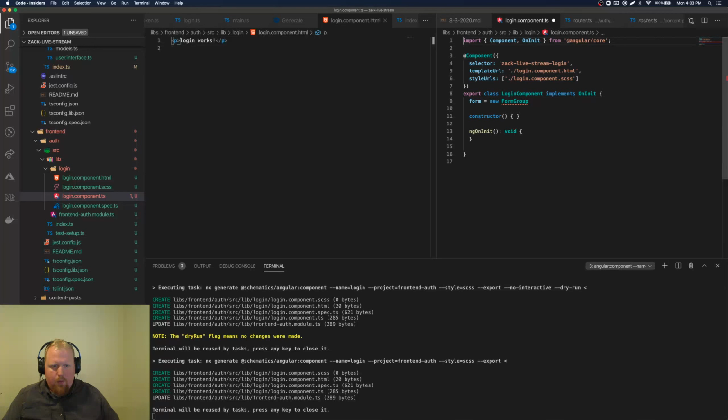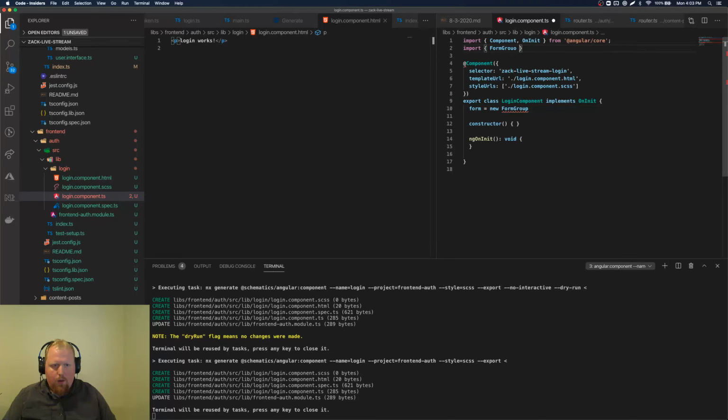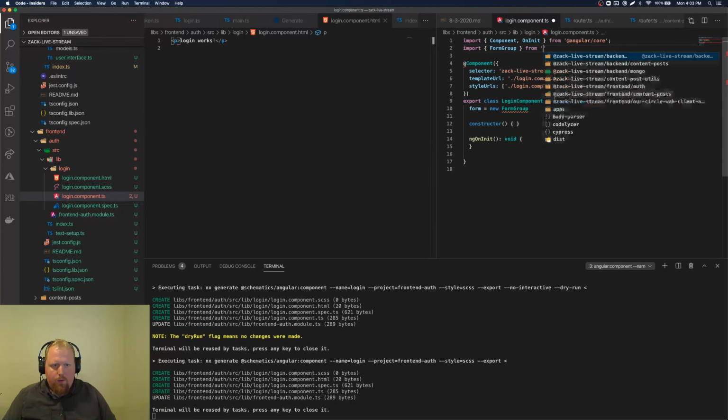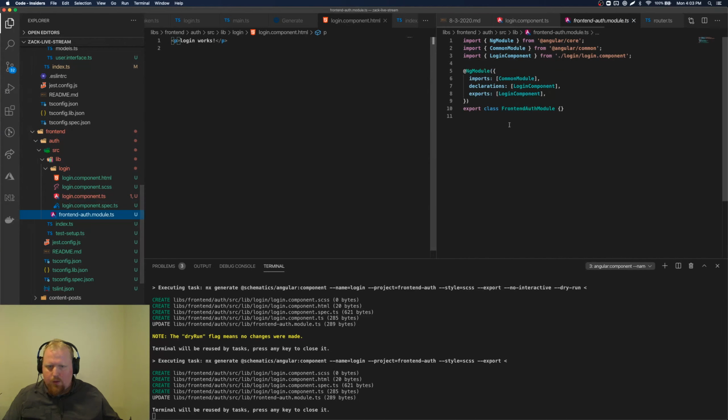Make sure we're importing form group from Angular Forms. Go inside of the module. We'll need to make sure we're importing forms module and reactive forms module.